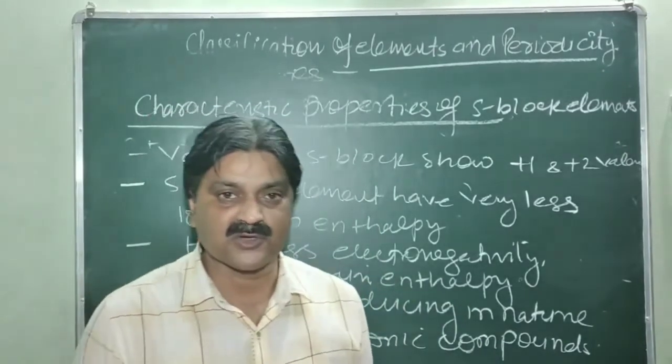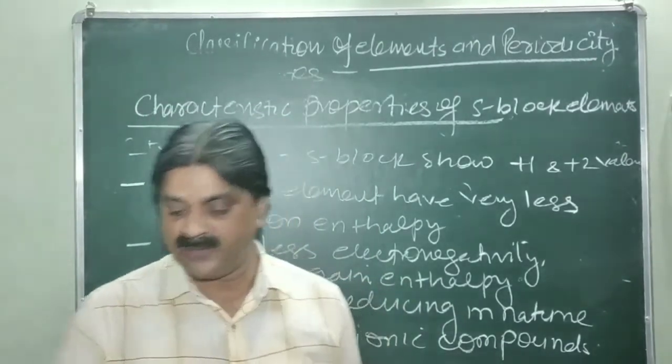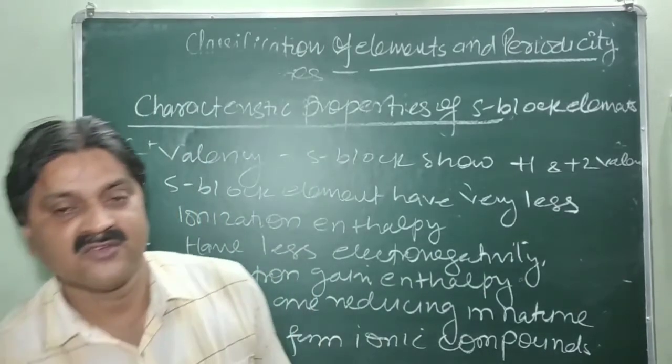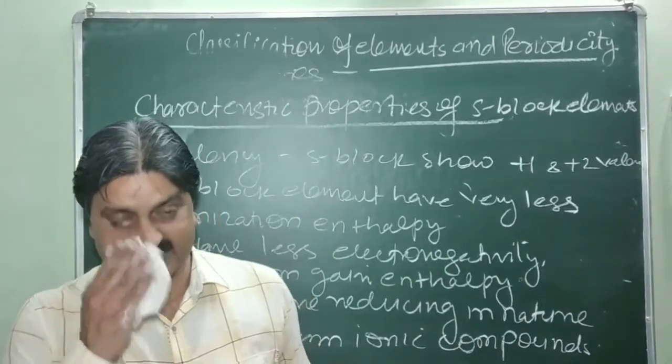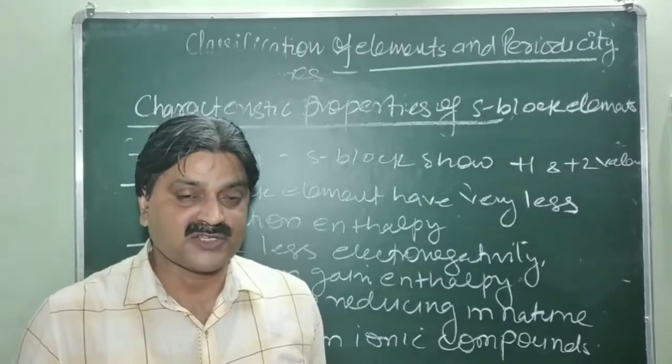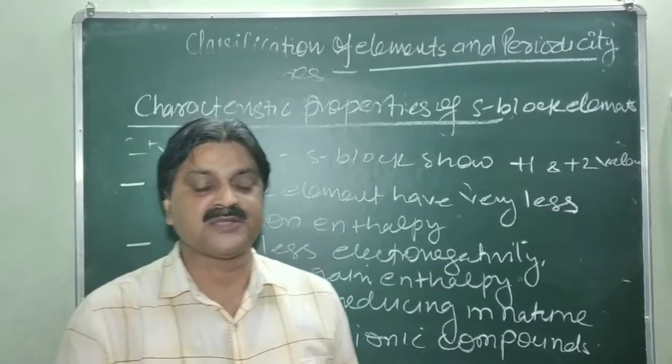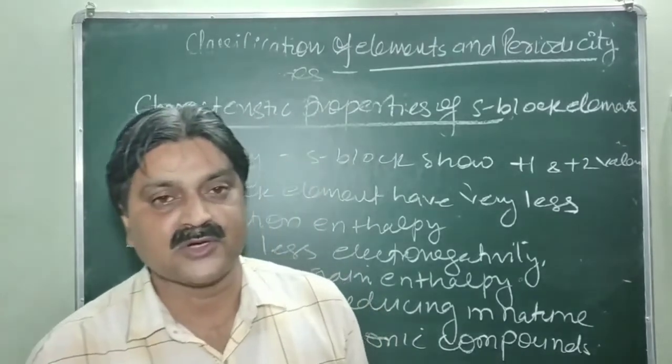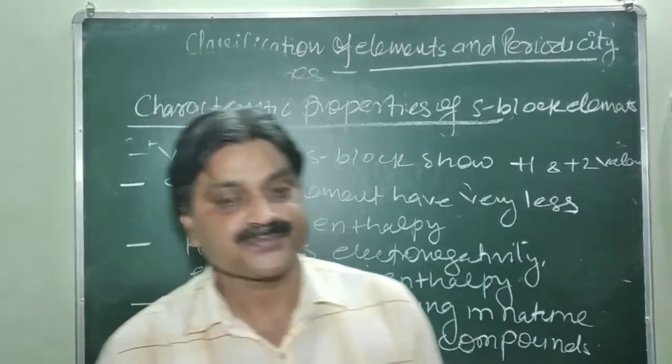It consists of two groups of elements: the first A and the second A. The first is called the alkali metals, and the second is called the alkaline earth metals. The first A group has 1 electron in the s subshell. The second A group elements have 2 electrons in the s subshell.